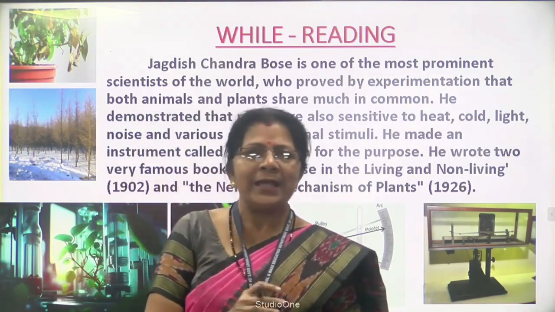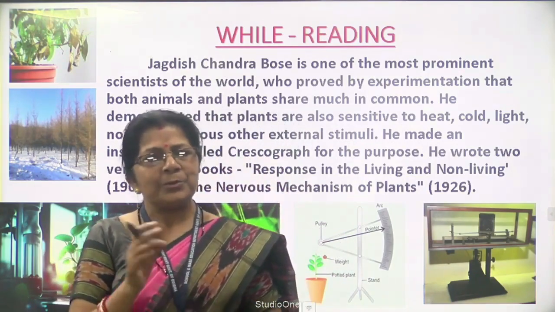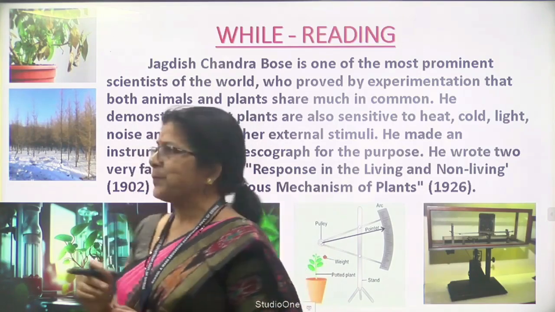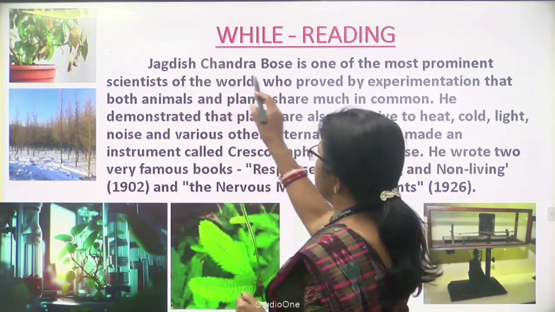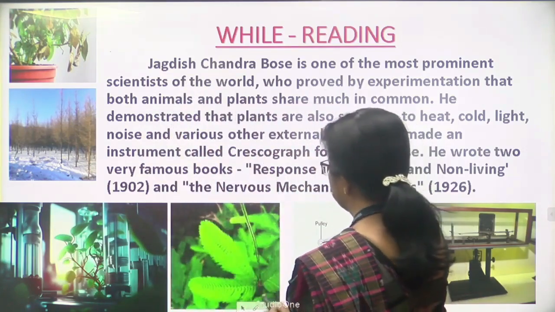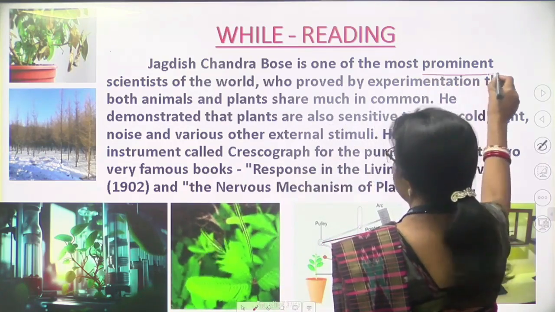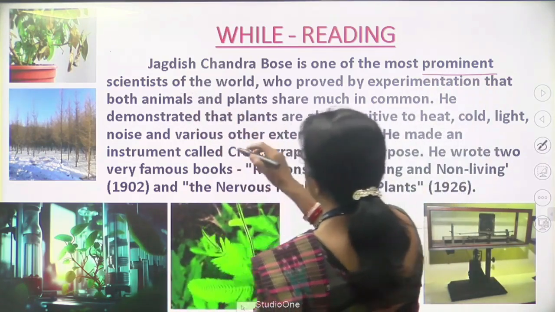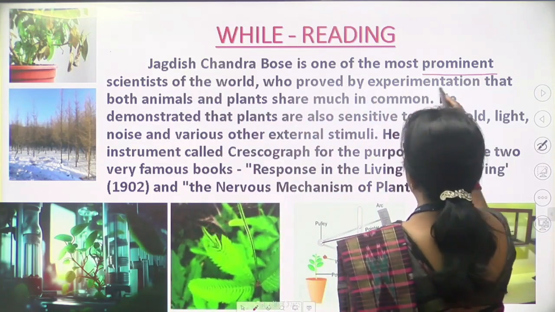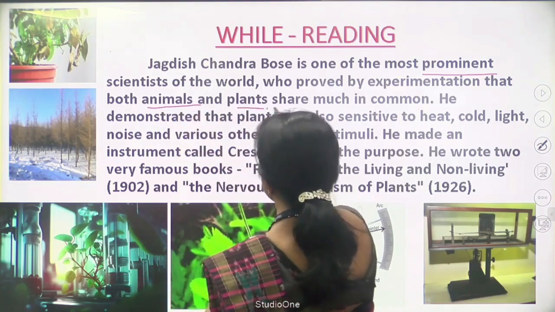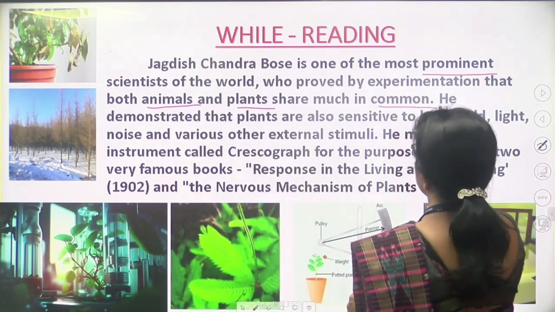Now open your book. When I am reading, you look at your book for pronunciation and also comprehend the meaning. Jagdish Chandra Bose is one of the most prominent scientists of the world, who proved by experimentation that both animals and plants share much in common.